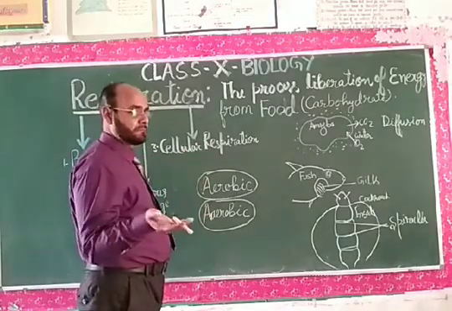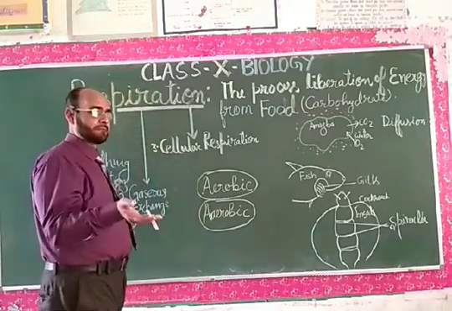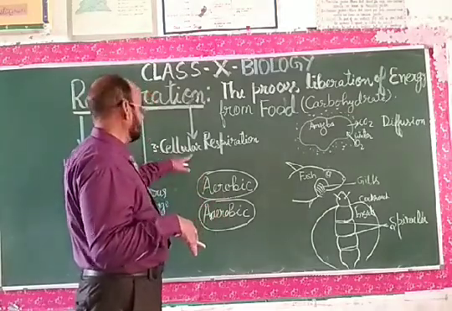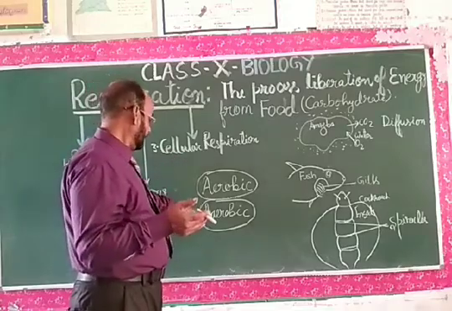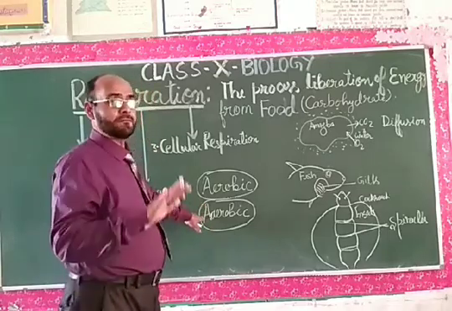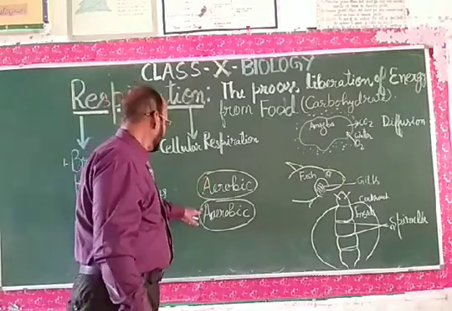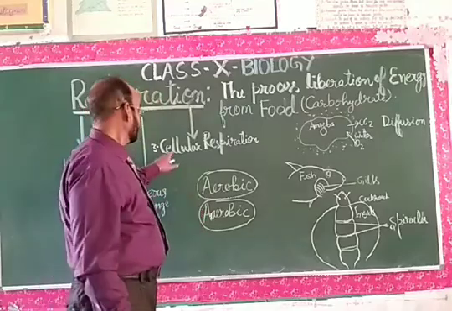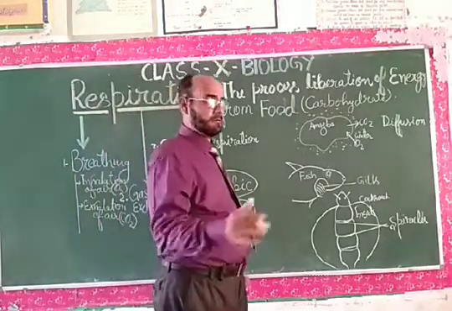Breathing is different from this respiration process. Breathing is the inhalation of air and exhalation of air. Gaseous exchange takes place there, and when this oxygen reaches the cells, then cellular respiration starts. Second thing is, in case of anaerobic respiration, cellular respiration will be there, but there will be no need of oxygen. There will be no oxidation of food. There will be fermentation of food, which you will study later on in the physiology. So dear students, cellular respiration takes place in the cells of the human body.